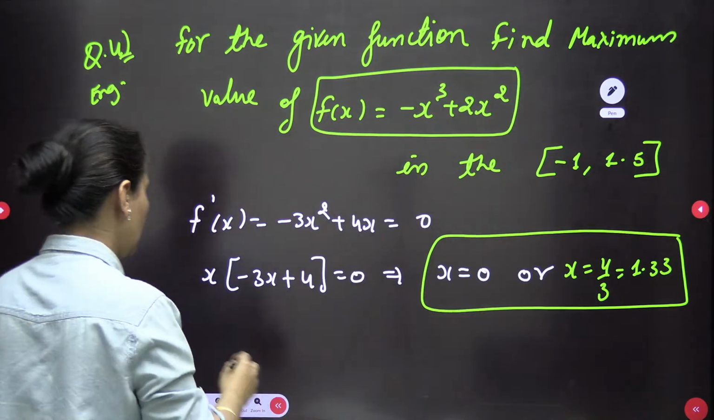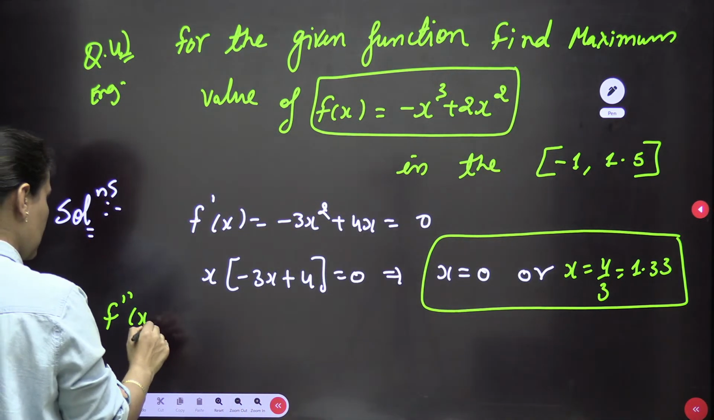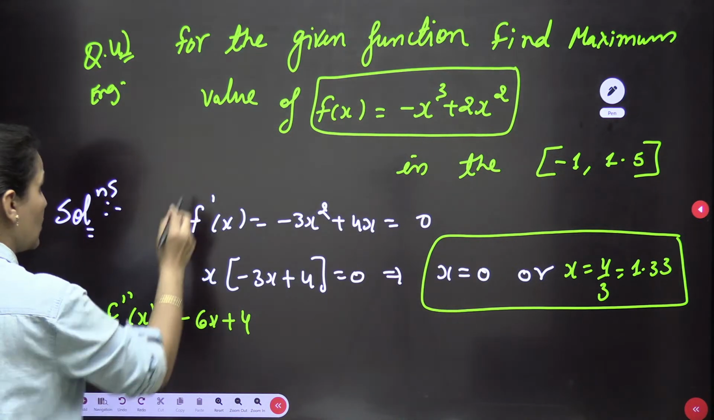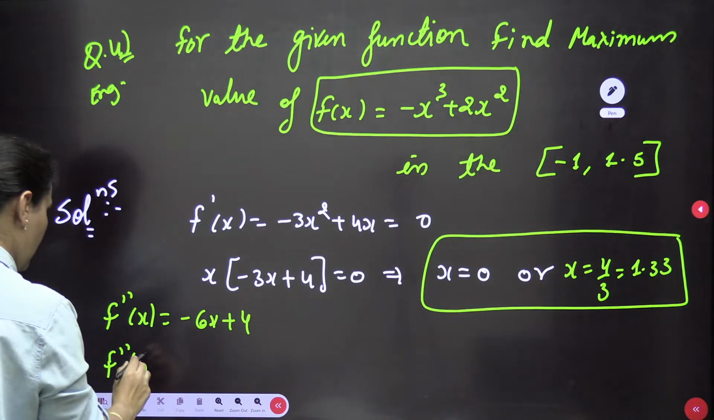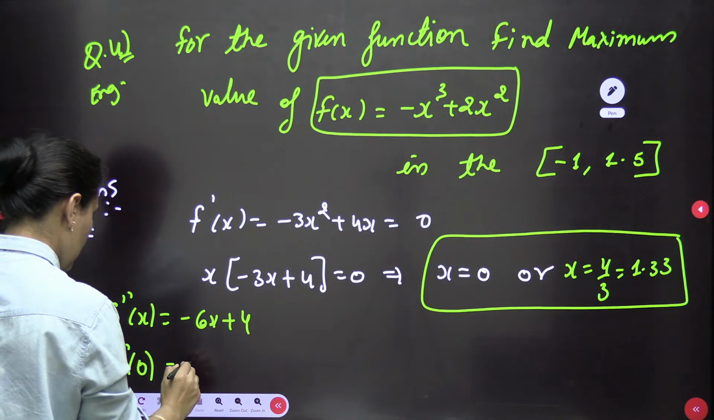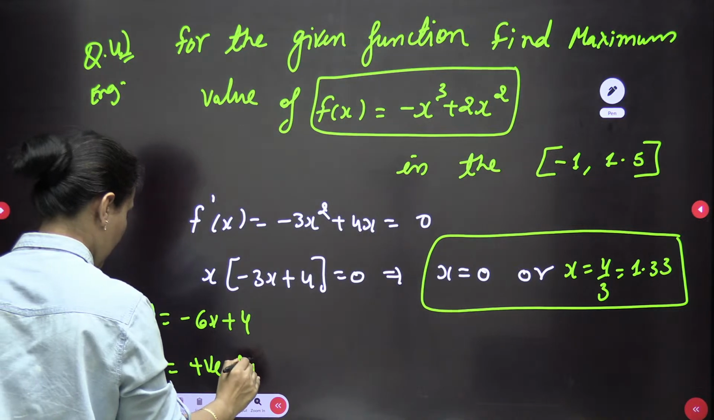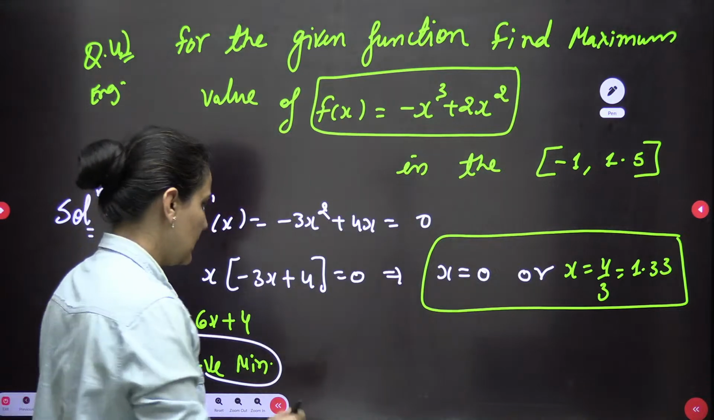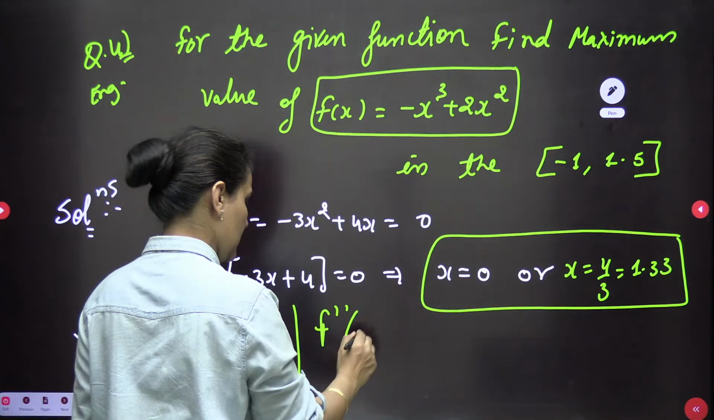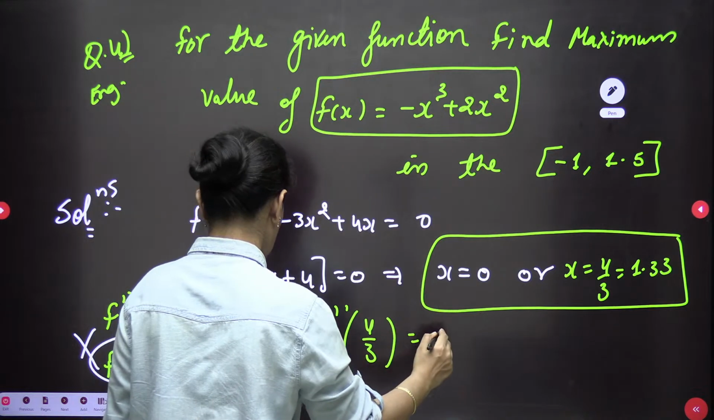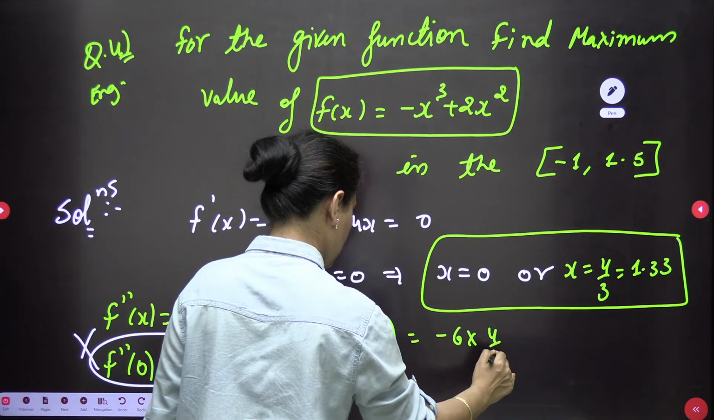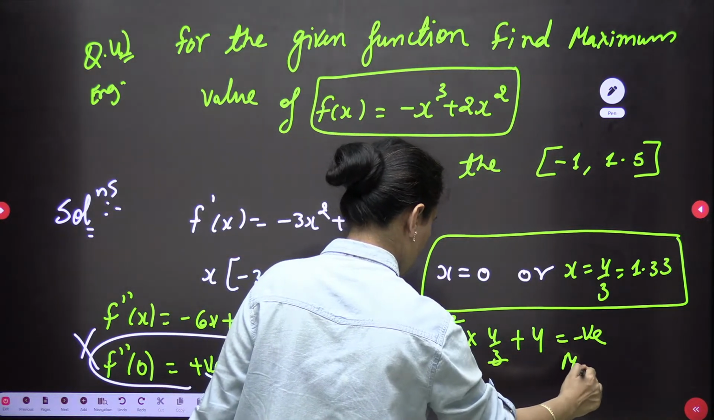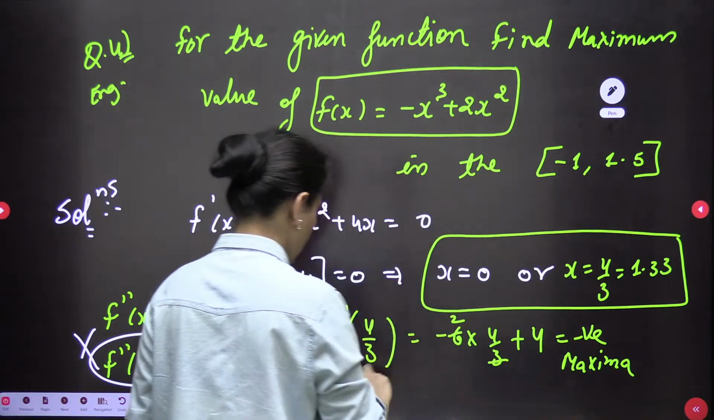Okay? So now let's find the second order derivative, f double dash x, which is minus 6x plus 4. I will put the values here, because my question is talking about maxima. If I put 0 here, this gives me a positive value. Positive value means this is the case of minima. So we will not include the 0 here. Then when I put f double dash at 4 by 3, minus 6 into 4 by 3 plus 4, this gives me a negative result. Negative means maxima. Yes, it is applicable.